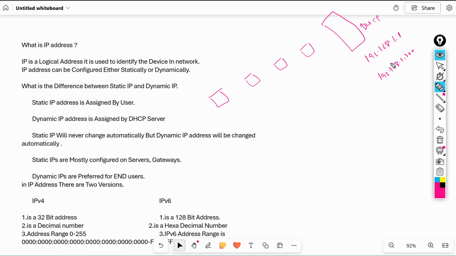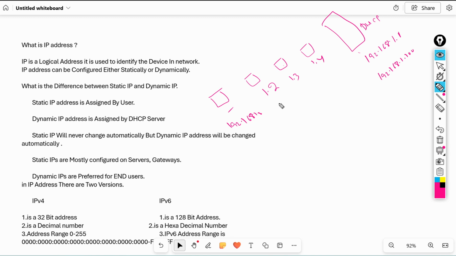So the server will provide IP address from this range. For this computer, the server will give 192.168.1.1, and for this computer the server may give 1.2, for this system 1.3, like this. Every system will get the IP address from the DHCP server. This is the dynamic IP.